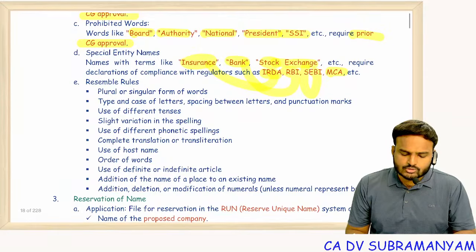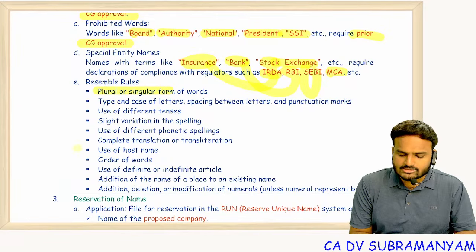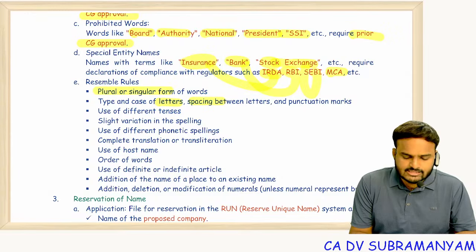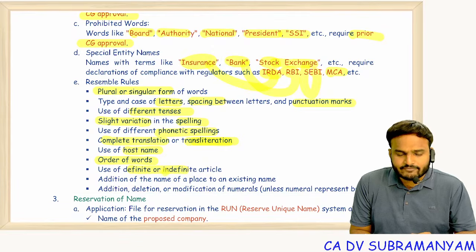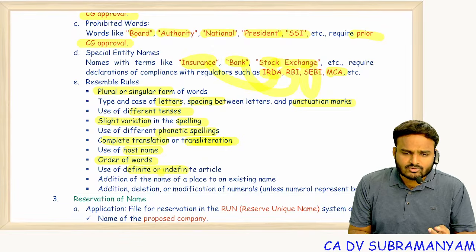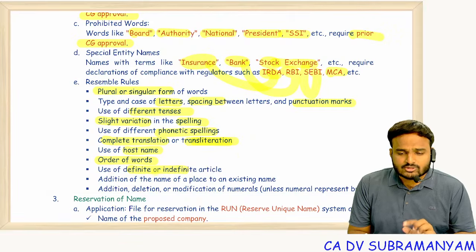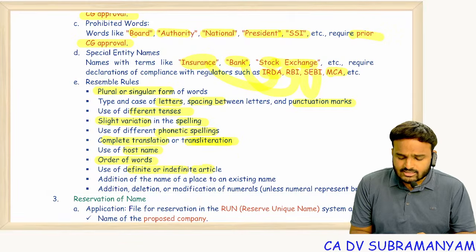And resemblance rules: name shall not be plural or singular form of existing company names. And even a typo of the letters, spacing between the letters, punctuation marks, use of different tenses, slight variation in the spelling, phonetic spellings, complete translation or transliteration, use of host name, order of the words, changing order of the words, using the article definite or indefinite. Example, Reliance Industry is already there, right? So the Reliance Industry Limited, there is nothing but article.